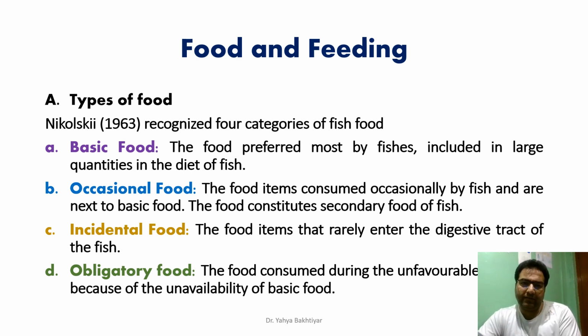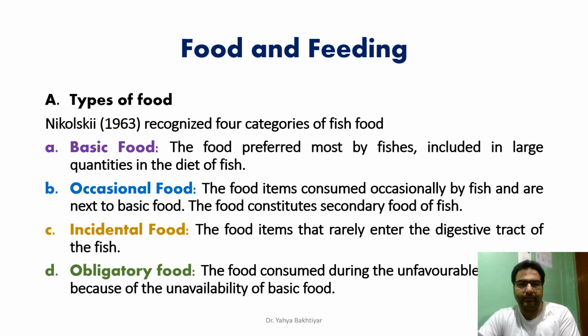The food which is preferred most by the fishes and is included in large quantities in the stomach of the fish is the basic food. The second is occasional food. These food items are consumed occasionally by a fish, are next to the basic food, and constitute the secondary food item of the fish.